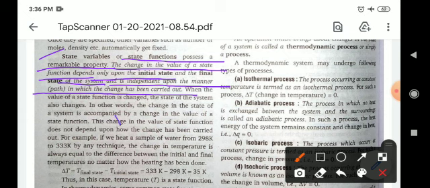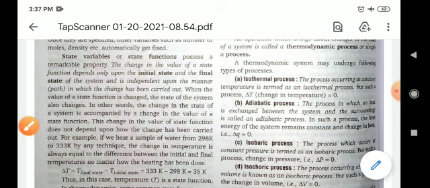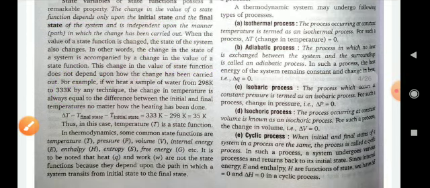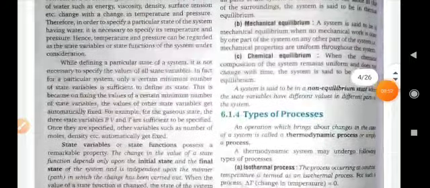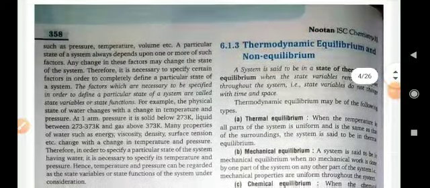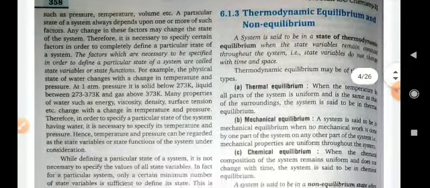Okay, if you heat any substance, from where you are heating and what will be the final temperature will depend upon the initial and final state, not the intermediate condition. So a state function depends only upon the initial and final state of the system.